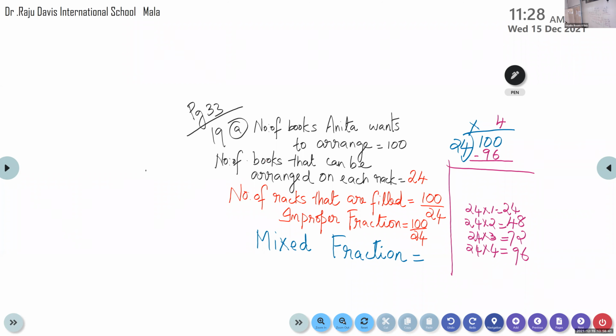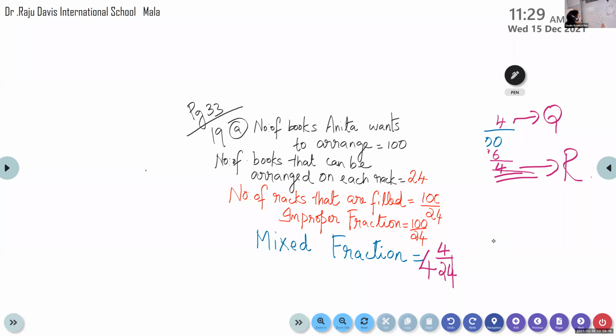Yes, Janvi, did you get the answer? Ma'am, it's 4. The remainder is 4. Now give me the mixed fraction, my dear. 4 by 24. Yes, very good. Because here, children, this is the quotient and the remainder is also 4. So 4 and 4 by 24 is the answer.